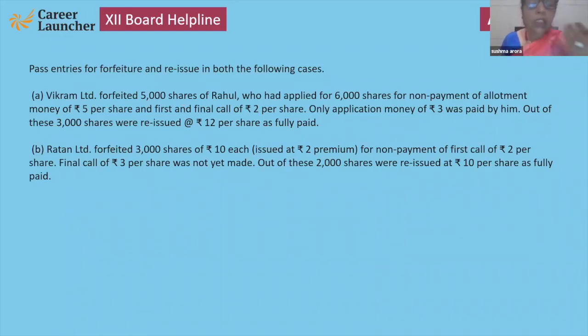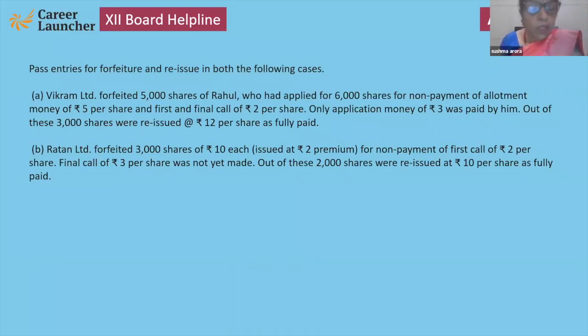Out of these, 3,000 were reissued at 12 per share. Now see, in this question, they have included every point like forfeited, allotted shares, but applied 6,000. It means here some amount is remaining as advance. Now, only application money was paid. It means allotment and call not paid. And out of these 5,000 shares, the company reissued 3,000. It means again a new condition, that forfeiture is more than reissue.